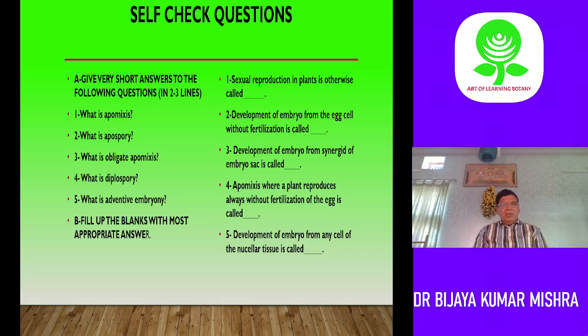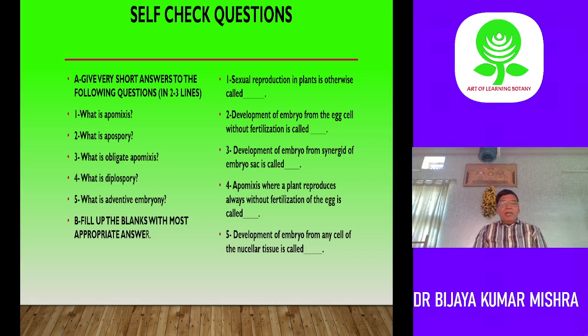Apospory is the development of an embryo without fertilization from a diploid egg of an embryo sac developing from a cell other than the megaspore mother cell, or very close to the megaspore mother cell. So that is called apospory.